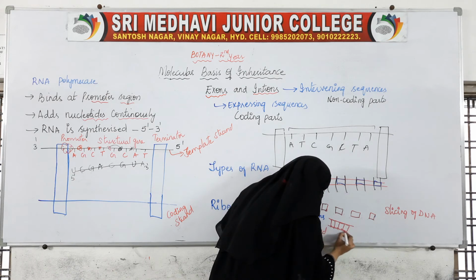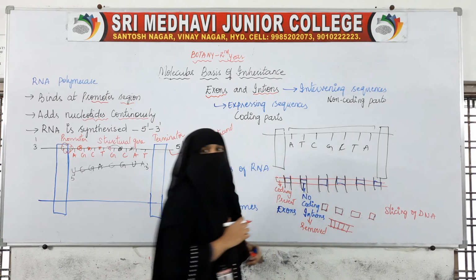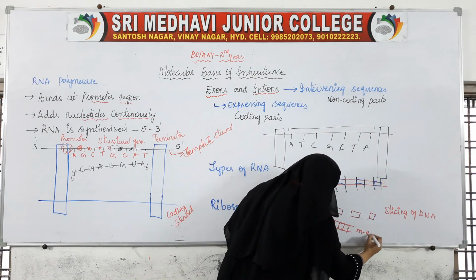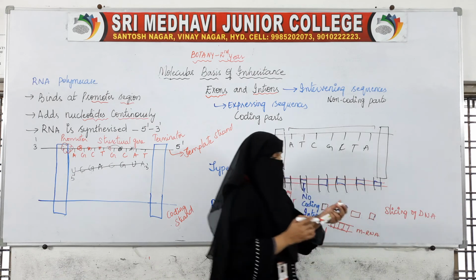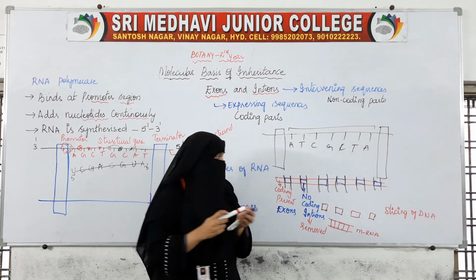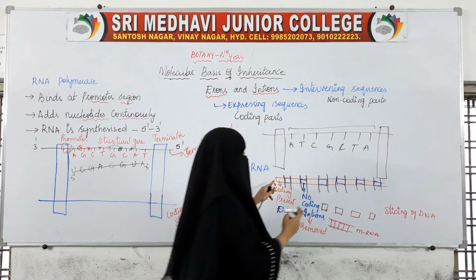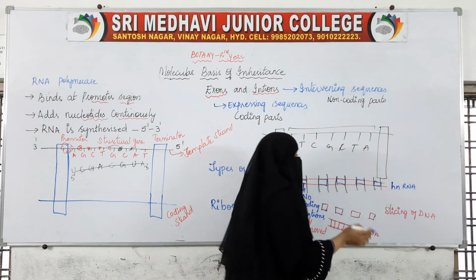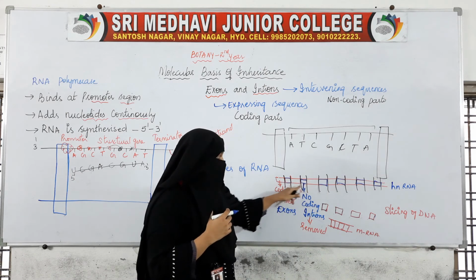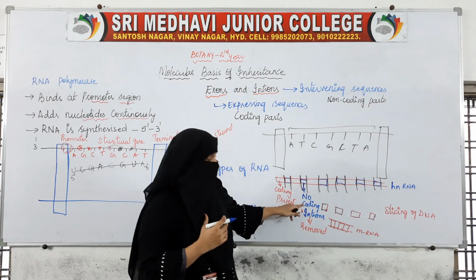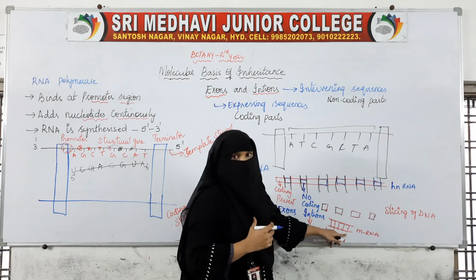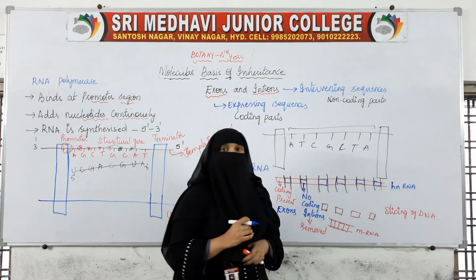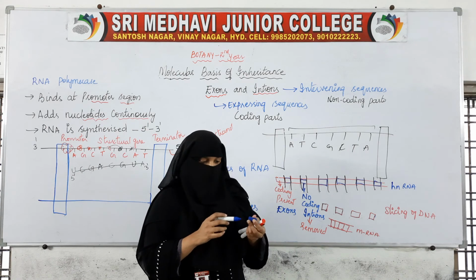Now this is the mRNA, messenger RNA, or we can even call it mature RNA. This earlier one is the hnRNA, the initial RNA. From this we have removed the non-coding sequences, and only the coding part is present. This part is called mRNA.